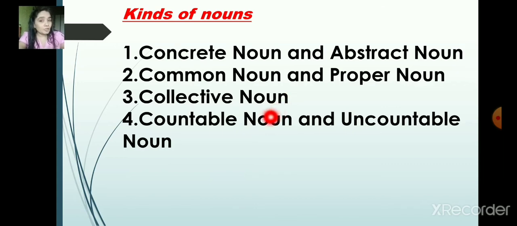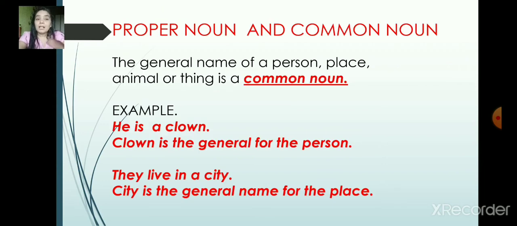So what are the kinds of nouns we have learned? Concrete noun, abstract noun, common noun, proper noun, collective noun, and countable and uncountable noun. Now we'll quickly learn the common noun and proper noun first.